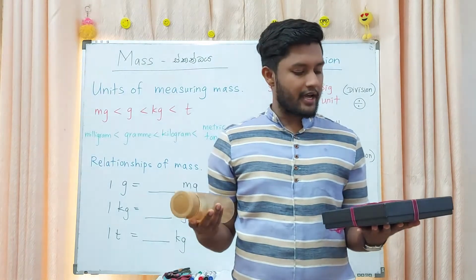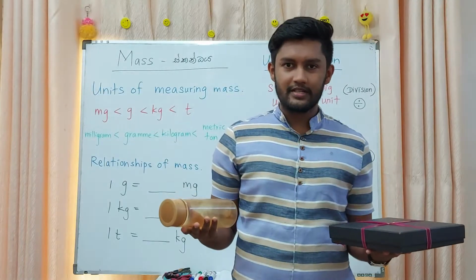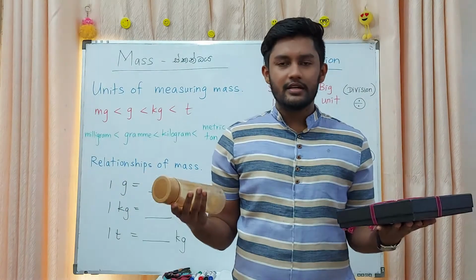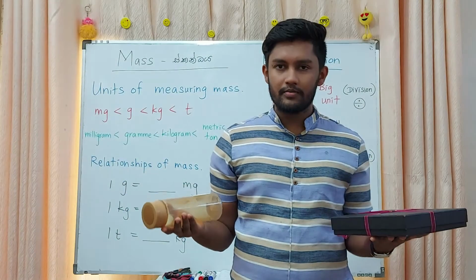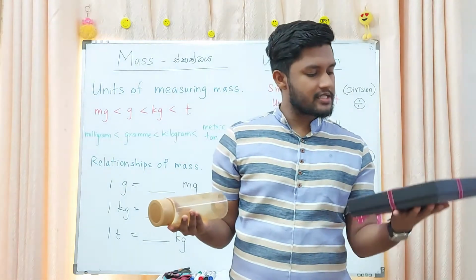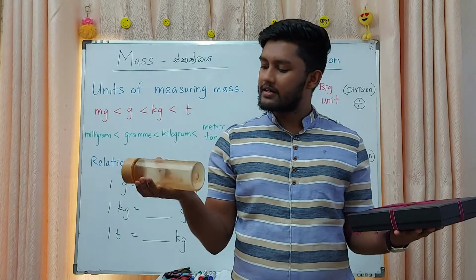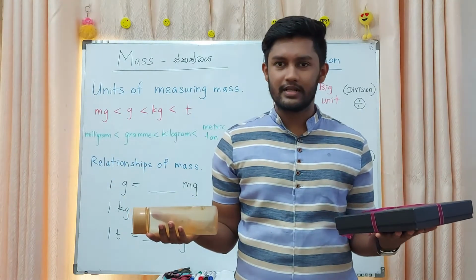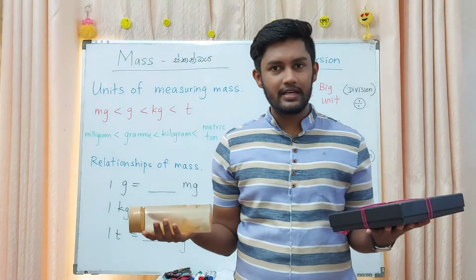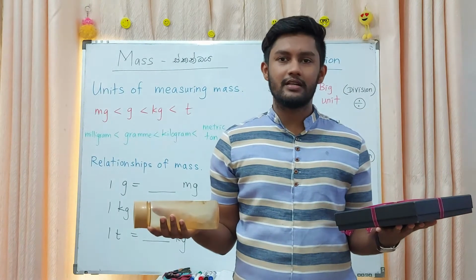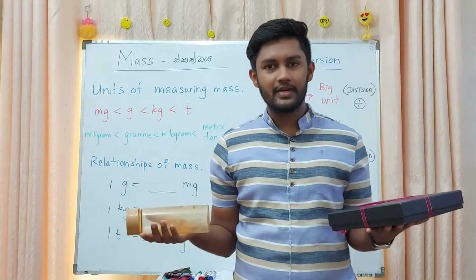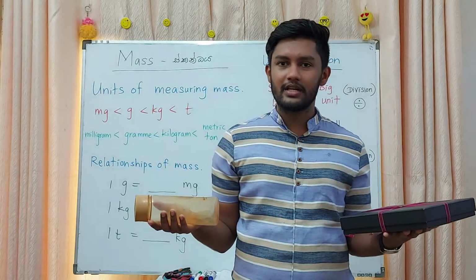You know that on my hands there are two objects. One a box and an empty bottle. Then when we consider about these two objects, right? This box is very heavy and the bottle is light. Dear students, there are two key words when we study about this mass. Light and heavy. Light mean sahallu, heavy mean barai.